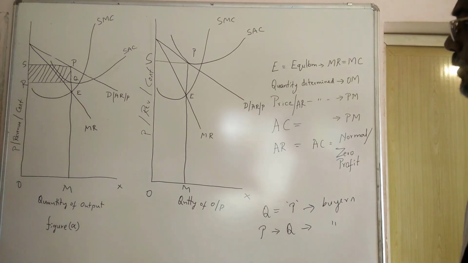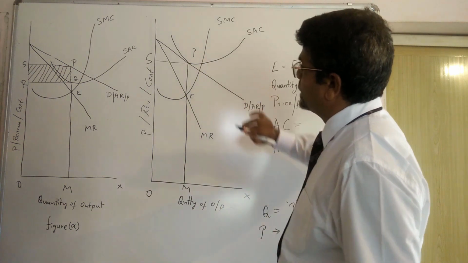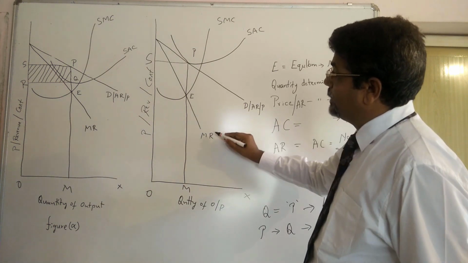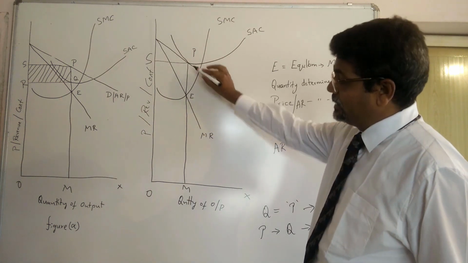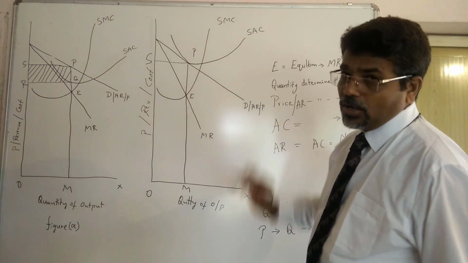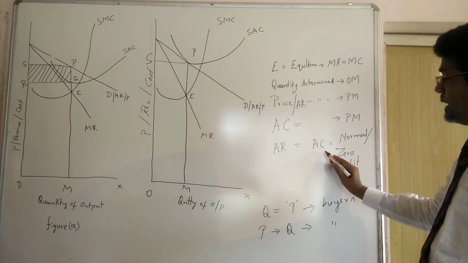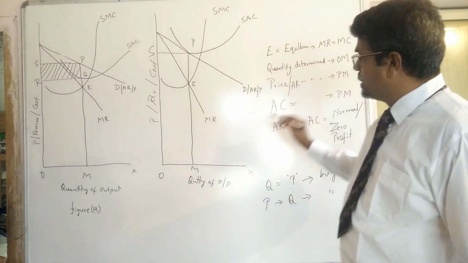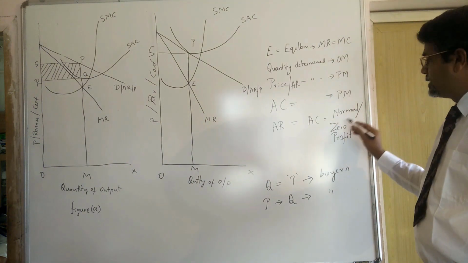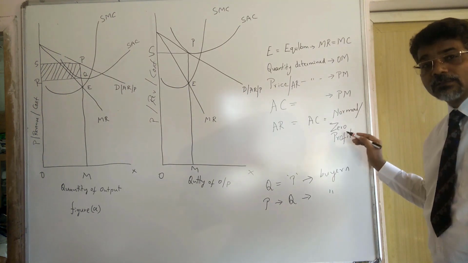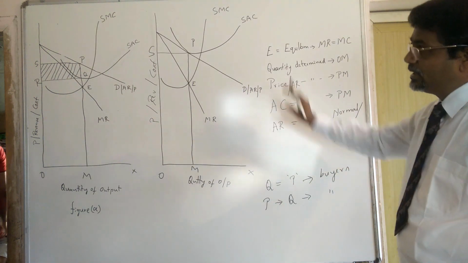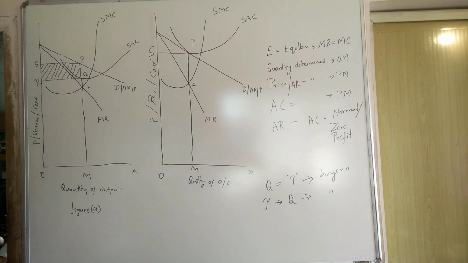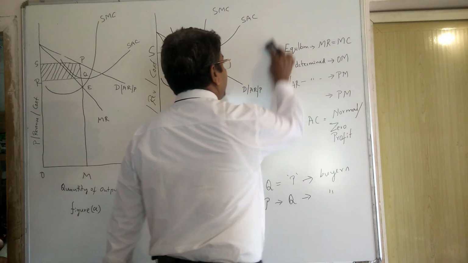Now we understood, in the case of normal profit, E is the equilibrium point where MR is equal to MC, and P is the price, and P itself is the cost. Where AR is equal to AC, average revenue is equal to AC, PM is the price, and PM is the cost. Therefore, AR is equal to AC, which is normal profit. The monopolist is gaining only normal profit or zero profit here. So this is all about the normal profit. So we are moving towards the third figure.